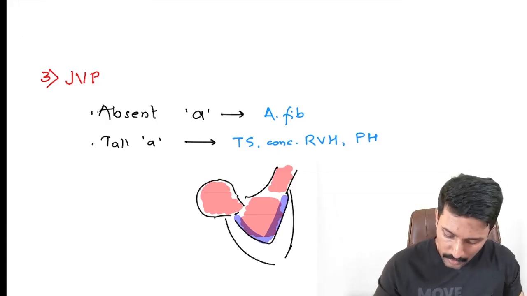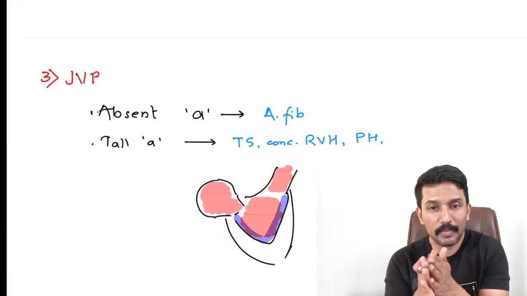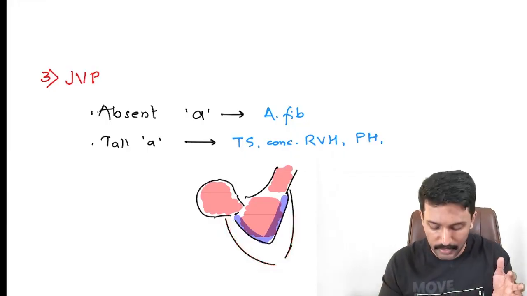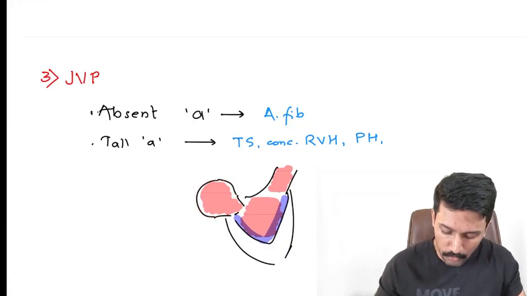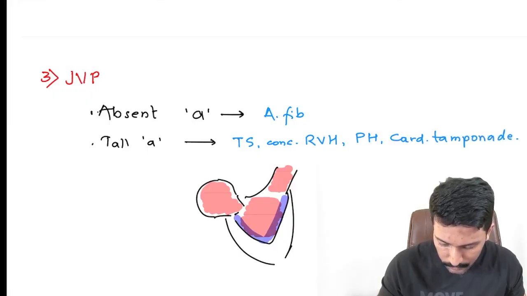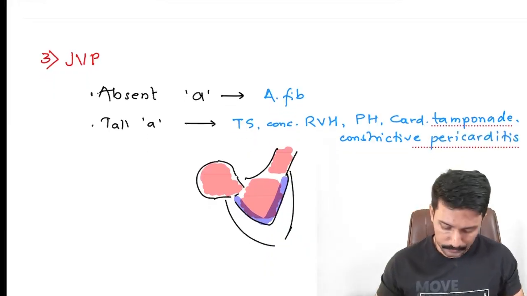Okay. Apart from that, I can also have difficulty to fill this ventricle if it is collapsed. When does it collapse? In cardiac tamponade. Or if it is being restricted from relaxing, when I want to fill, it is not allowed to relax. In all those cases, right atrial pressure increases. So I can also have tall A wave in patients with cardiac tamponade and constrictive pericarditis.